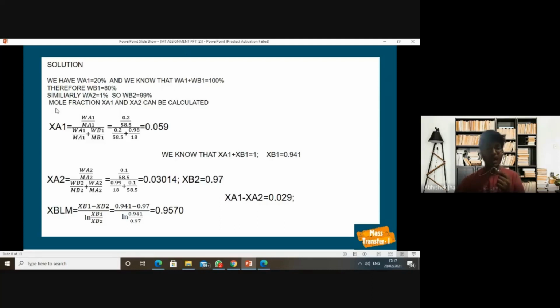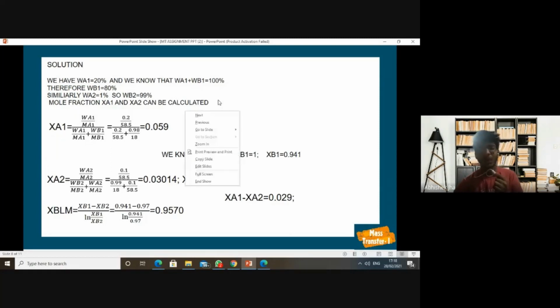Now we are going to calculate the mole fractions of species A and species B in both phases of the mixtures. So XA1 equals WA1 by MA divided by WA1 by MA plus WB1 by MB. By putting the values, we obtain the value of XA1 as 0.059.